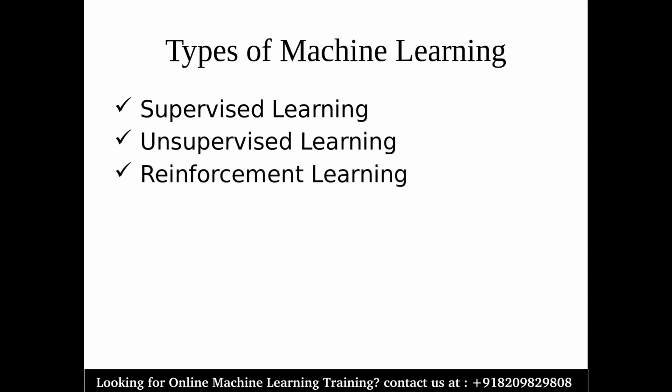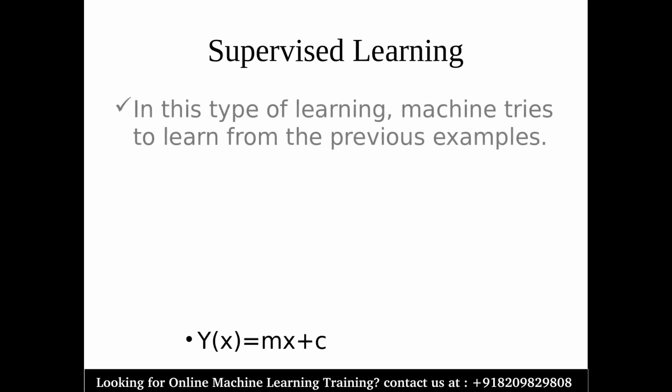Now, what are these three different types of learning? First one is supervised learning. In this type of learning, the machine tries to learn from previous examples. So in short, we will have some previous data, and that data will be working as an example. Let me take an example to explain it to you better.